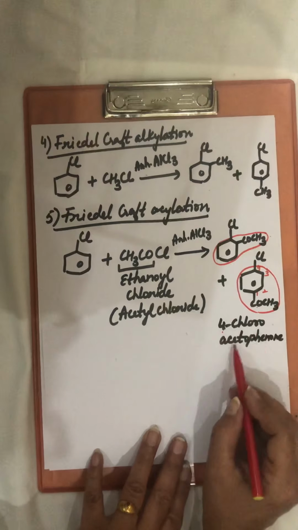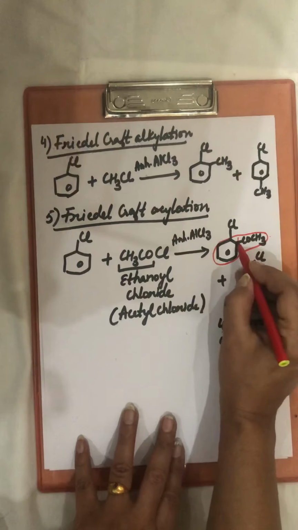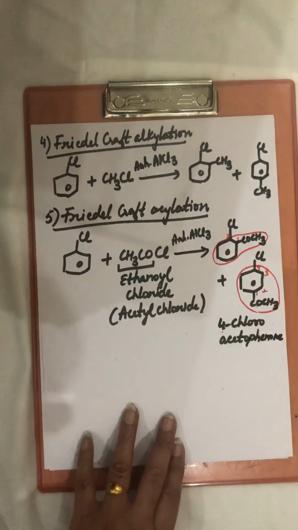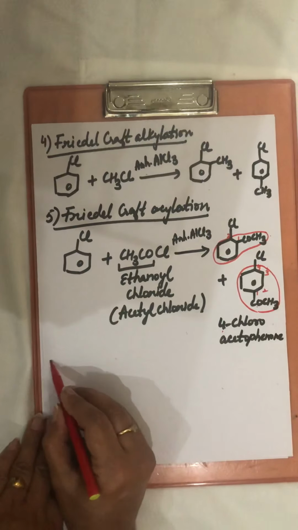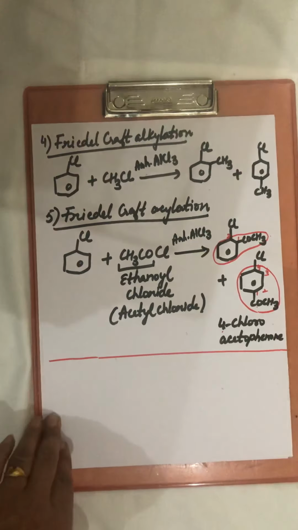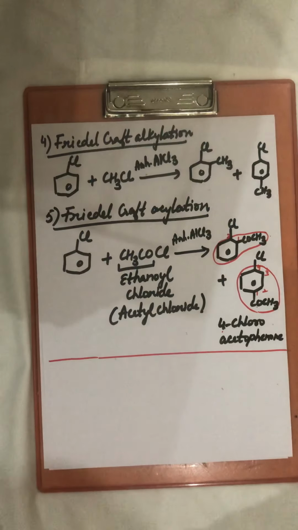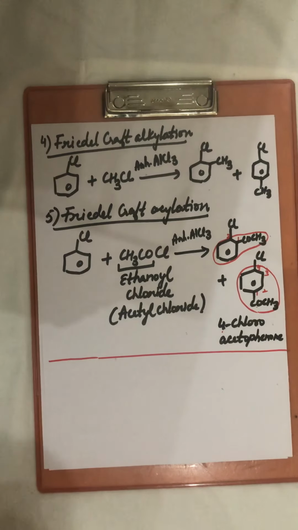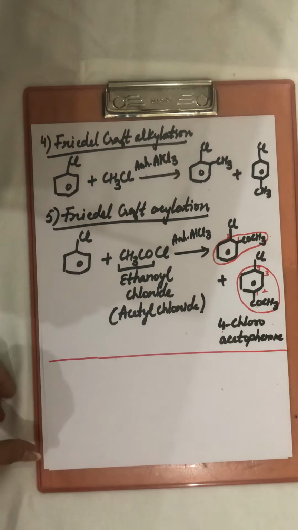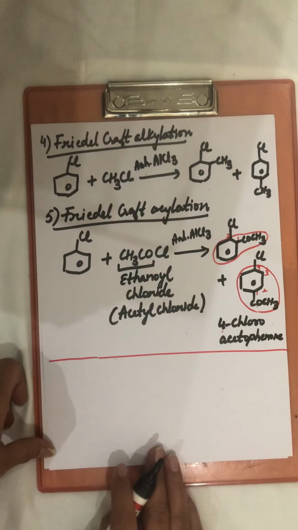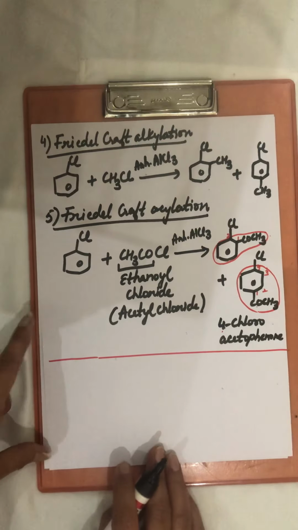So this is 4-chloroacetophenone. And this is 2-chloroacetophenone. These are the electrophilic substitution reactions of haloarenes. Haloarenes, they undergo electrophilic substitution reactions. So we have covered up nucleophilic substitution and electrophilic substitution reactions of haloarenes.